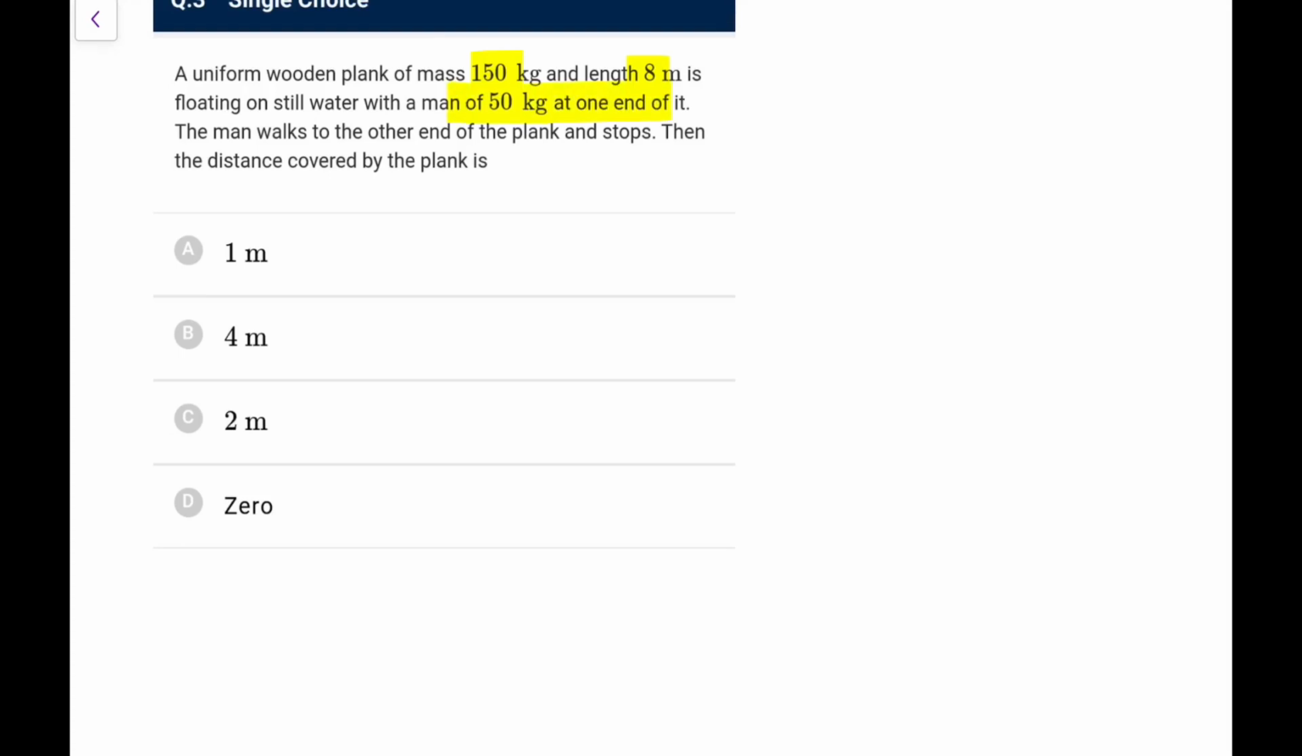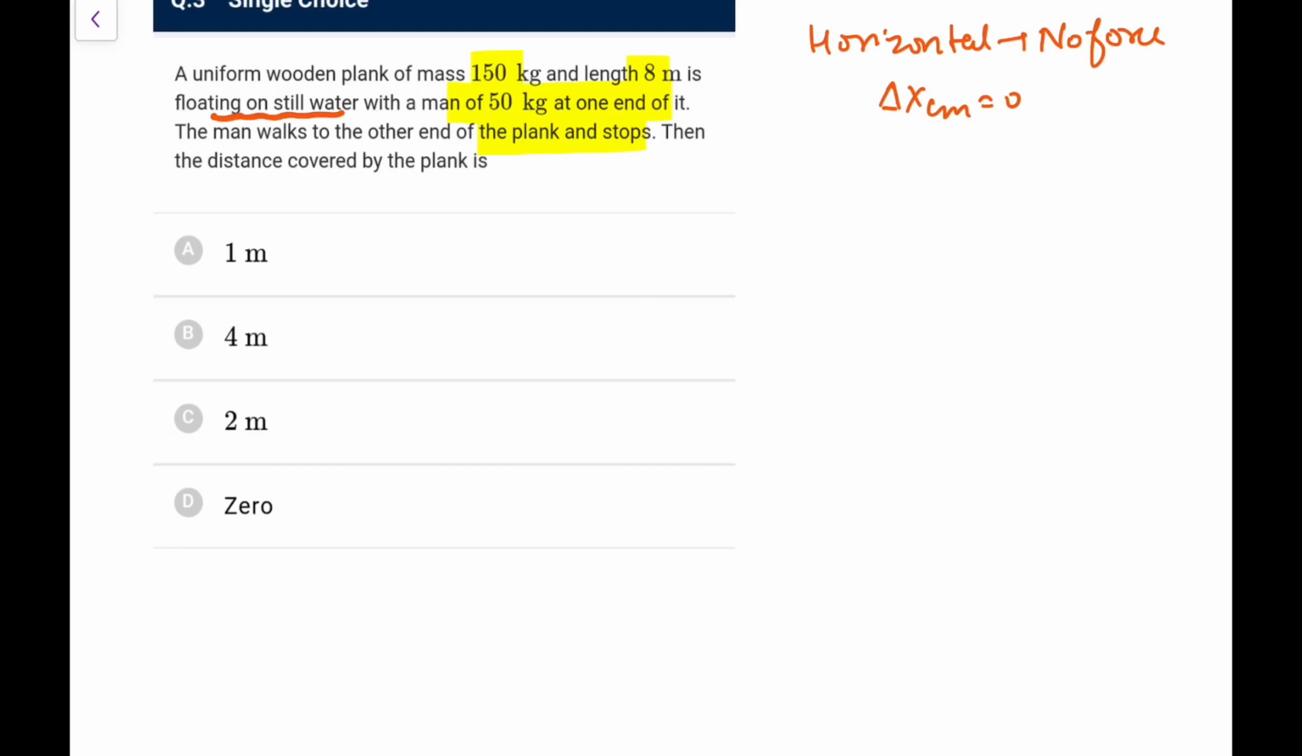A uniform wooden plank of mass 150 kg, length 8 meter is floating on still water with a man of 50 kg at one end of it. The man walks to the other end of the plank and stops. Then the distance covered by the plank is. Because it is floating on still water, it means along horizontal there is no force. So there is no force along horizontal, which means delta x cm will be 0.